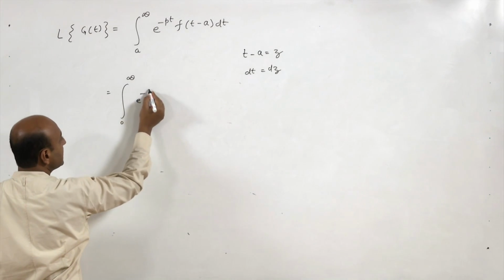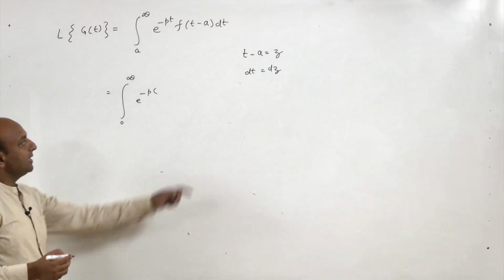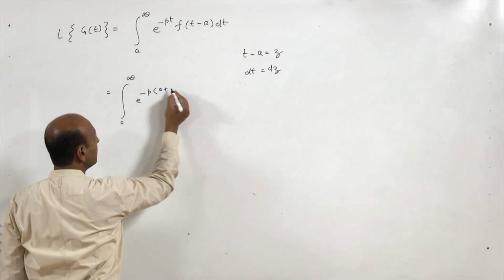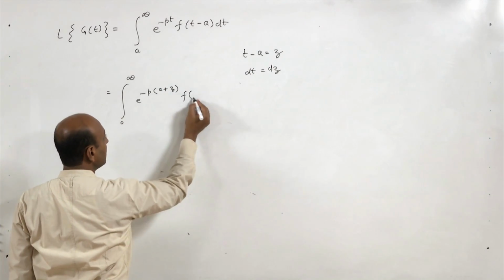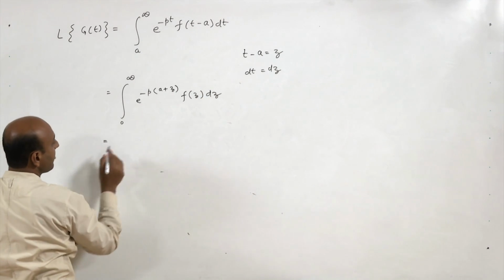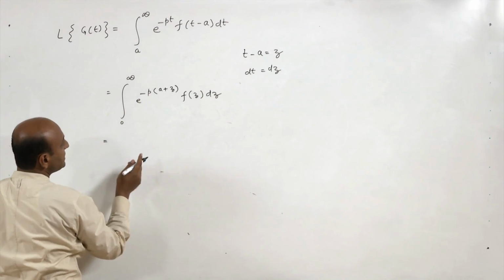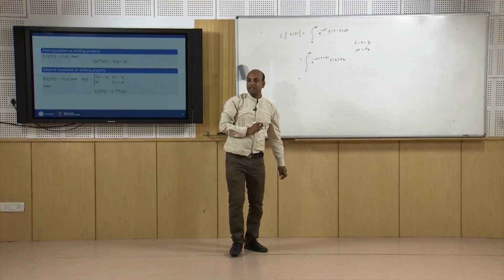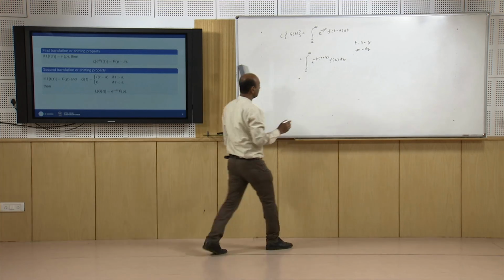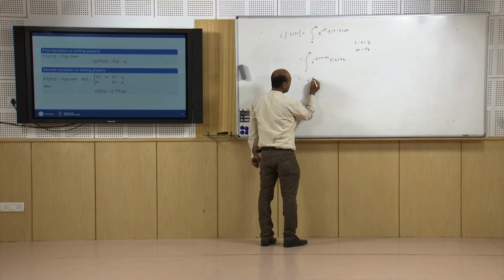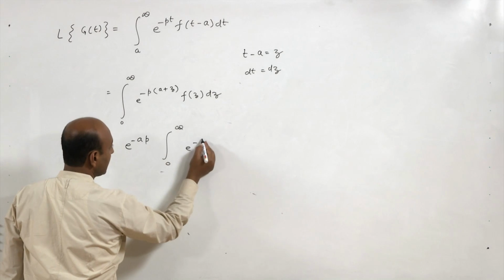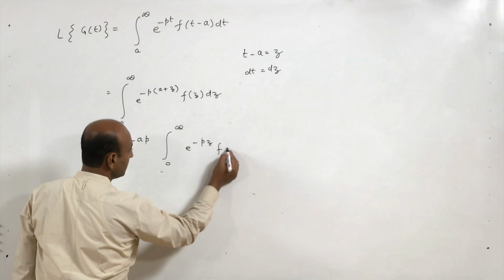Here t is a plus z, so we get e^(-p(a plus z)) f(z) dz. Since e^(-ap) is free from z, and we are integrating with respect to z, we can take it outside the integration: e^(-ap) times the integral from 0 to infinity of e^(-pz) f(z) dz.